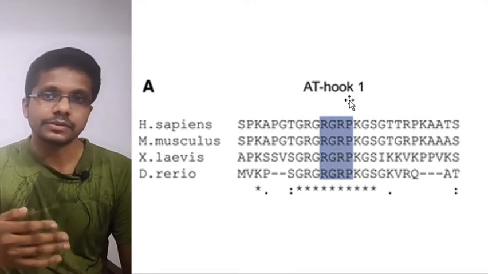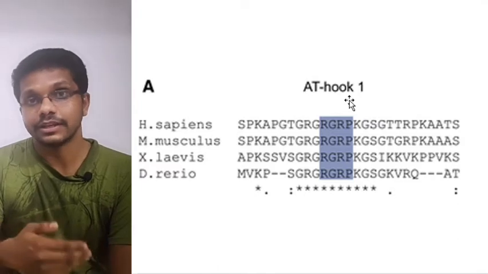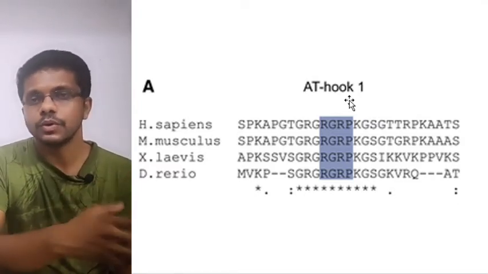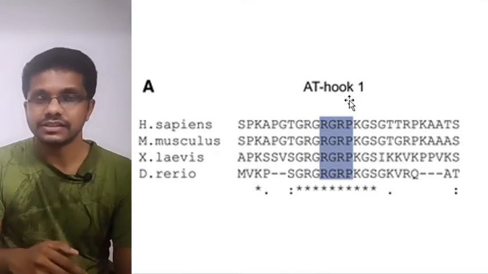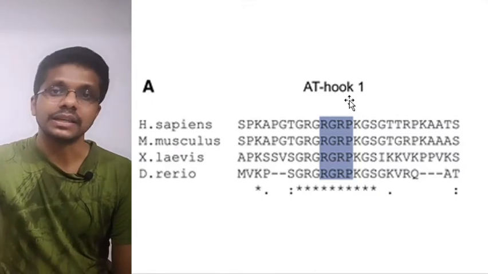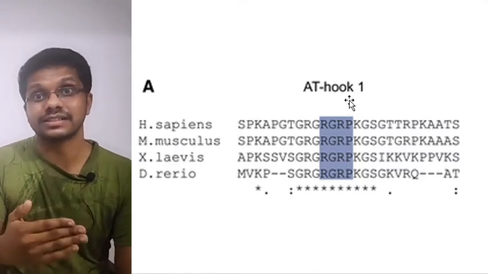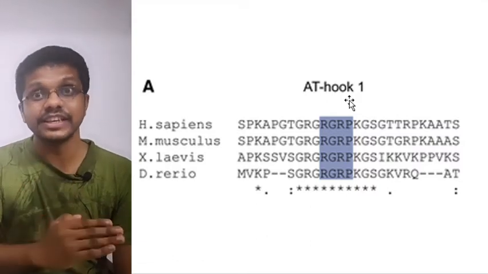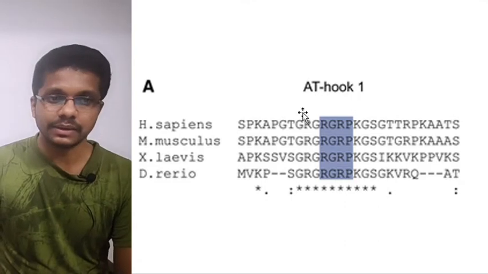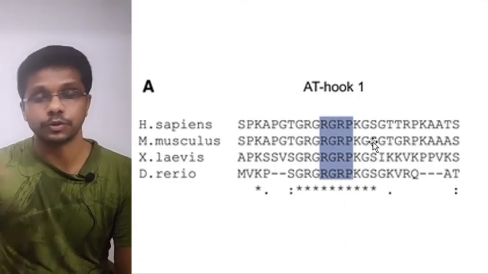If I tell you a current example, once we had the corona situation, if you get a novel protein of the coronavirus, what do we do? We go and sequence that one. Once we have the sequence, we can predict the secondary structure, then the tertiary structure, then we can predict the function. How are we predicting? Because we already know the structures associated with the function and the sequences associated with the structure. So like that we are predicting. In this example, we are predicting an AT hook in some proteins, and these proteins are going to bind to the DNA.